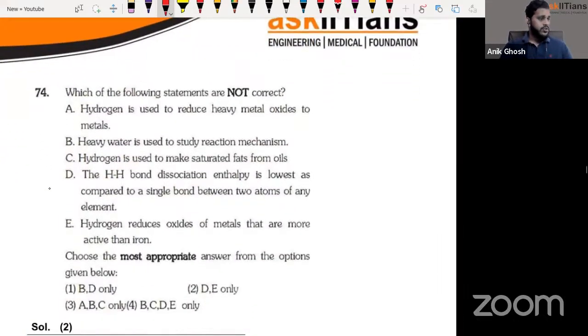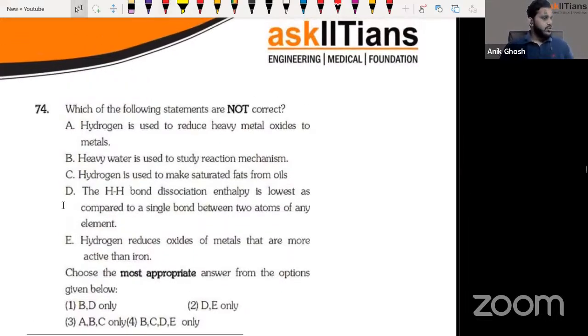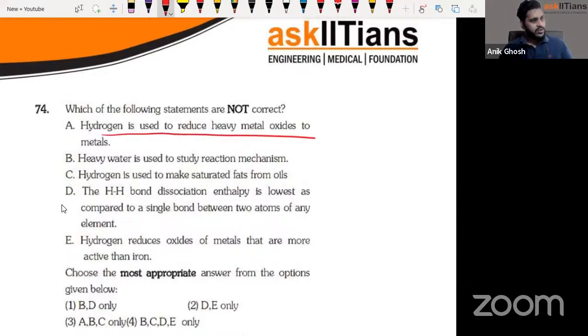Okay, so the last question of today's session, guys: which of the following is not correct? So, hydrogen is used to reduce heavy metal oxide to metal. No, carbon is being used. Heavy water is used to study the reaction mechanism. We do use it. We do use it in so many reactions, guys, starting from the iodoform reaction.